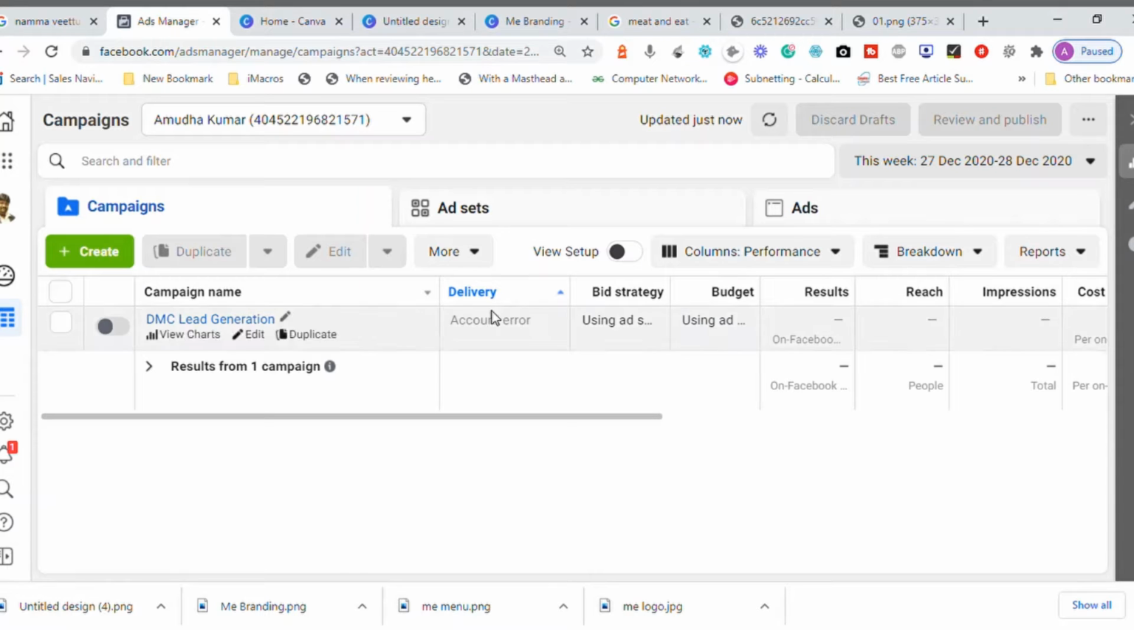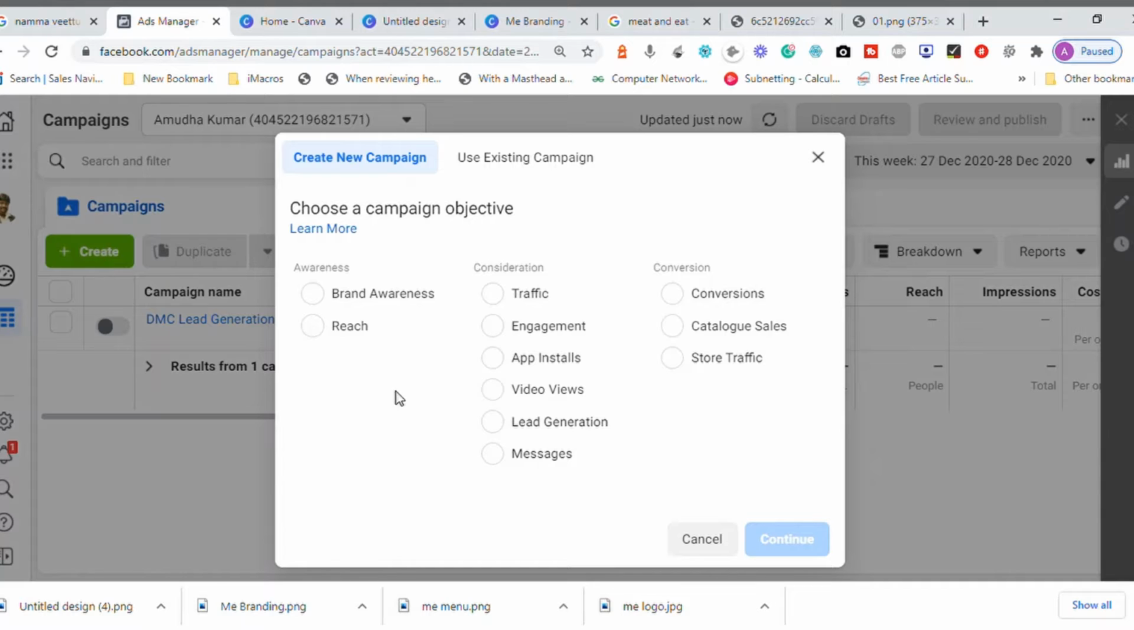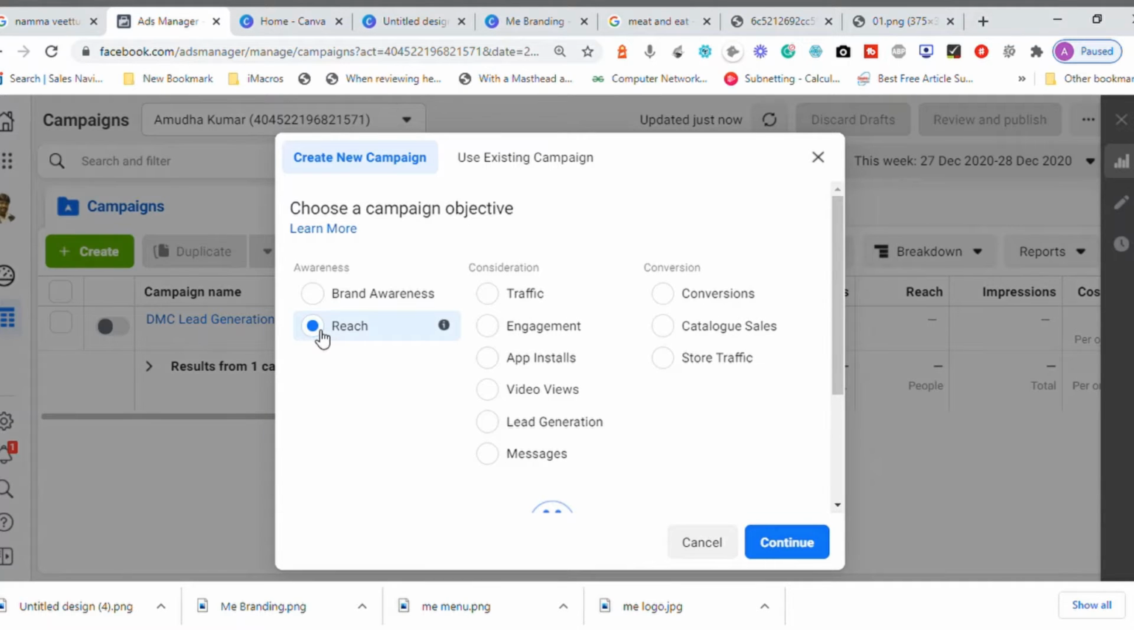Let me try to create or demonstrate a reach campaign. Now the question is, what is the difference between brand awareness and reach? Brand awareness means showing your advertisement to a single person more than one time so that people tend to remember your brand name. Reach will try to show your advertisement to a person at least once, with no guarantee that it will show to them again.